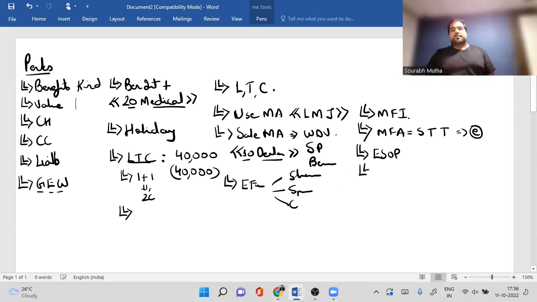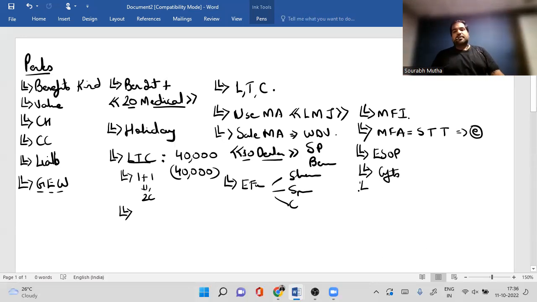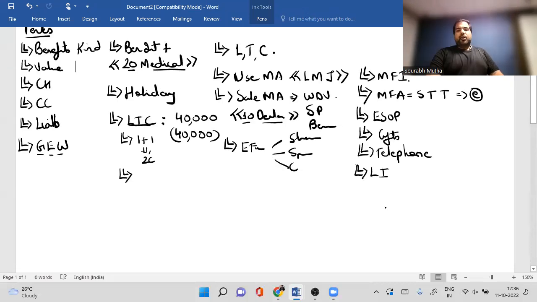Next, guys. Gifts. Guys, if it's gifts like a watch, etc., then up to 5,000, no tax. Above that, fully taxed. If it's a gift in cash, fully taxed. Next, guys. Telephone at home, Wi-Fi at home. Paid by master, no perquisite. Life insurance, definitely perquisite, guys.